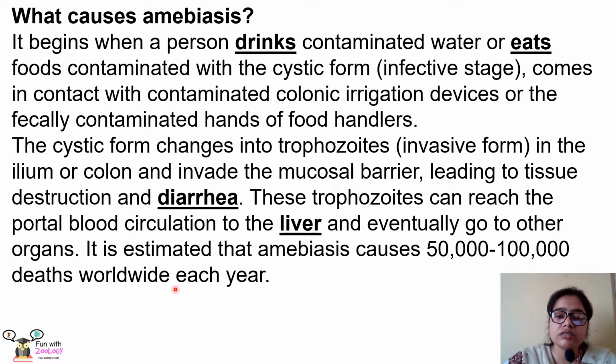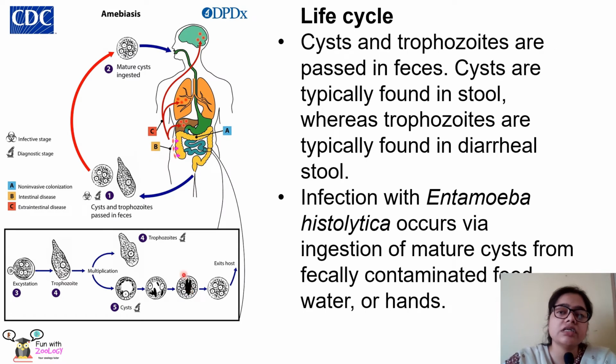So every year, actually 50,000 to 1 lakh deaths occur worldwide due to amoebiasis. It is very important because we have to eradicate, control or prevent this disease. Now we shall begin with the life cycle, that is the main part of today's topic.